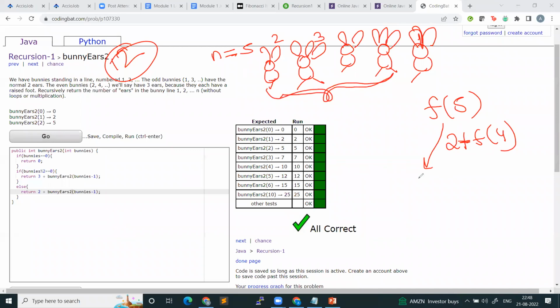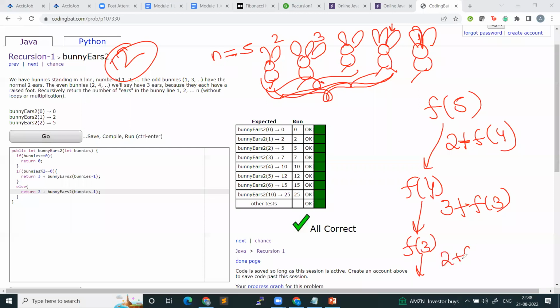Now what will happen? f of 4 starts running. You have 4 bunnies. Now I am standing on the fourth bunny. 4 is an even number, so I know the fourth bunny will have 3 years. So f of 4 is nothing but 3 years for this bunny plus the summation of these 3 bunnies, so f of 3. f of 3 will say 2 plus f of 2. What will f of 2 do?